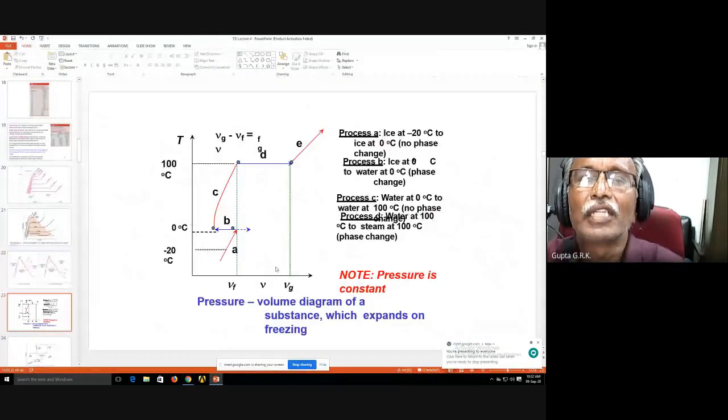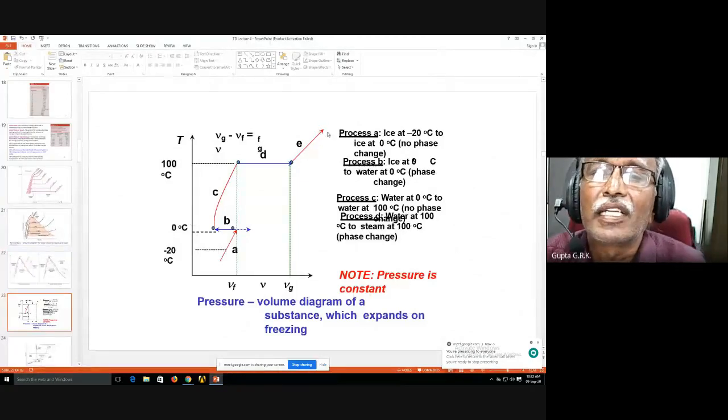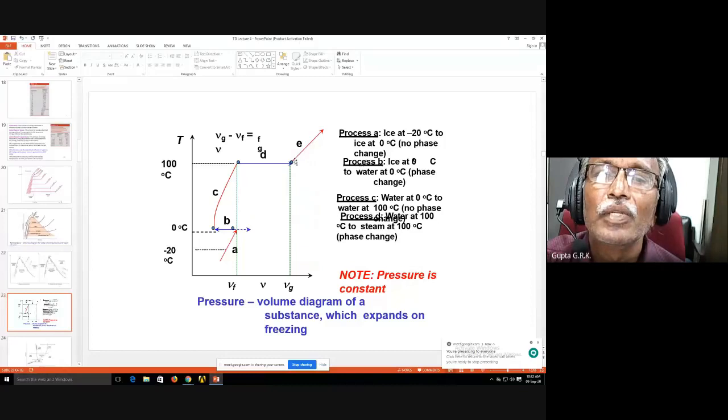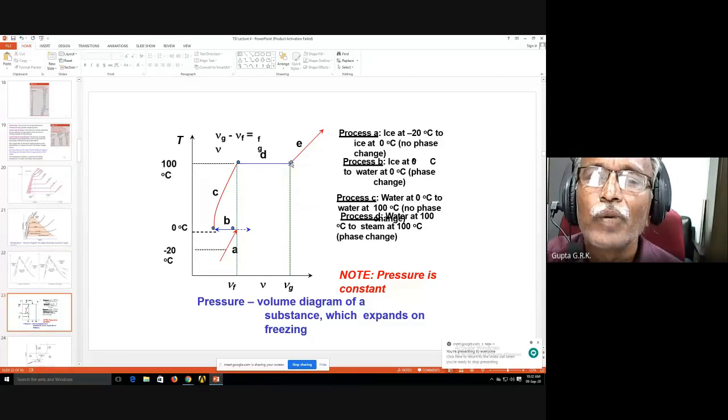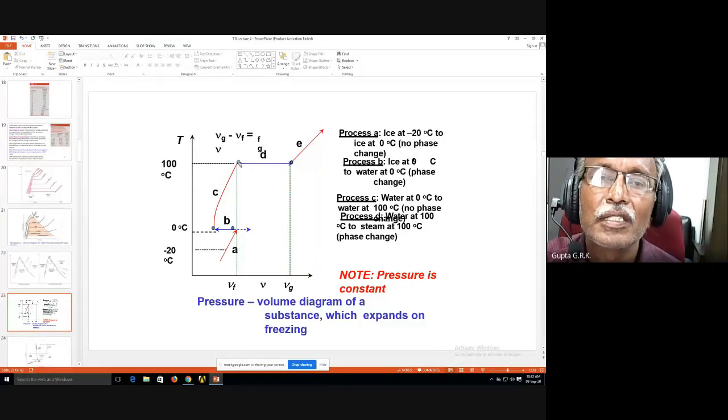So this you can see here. Suppose I take vapor here and I cool it, and its specific volume gradually decreases, and it is saturated vapor. Now I cool it further. At constant temperature, condensation is taking place, and its specific volume very much decreases, and now it is saturated water. Water is cooled down, so its temperature decreases and the specific volume decreases.